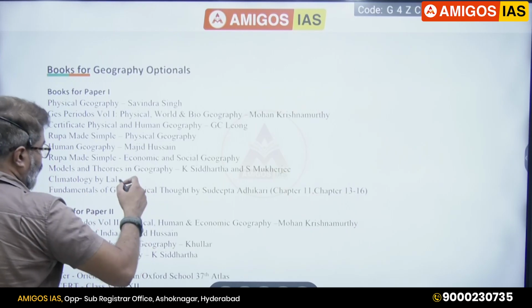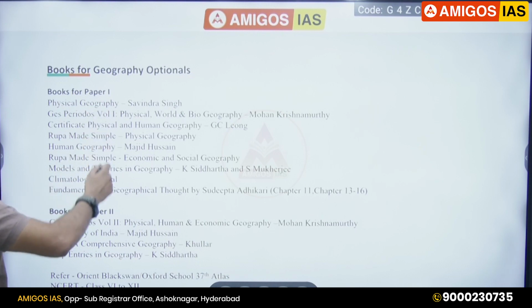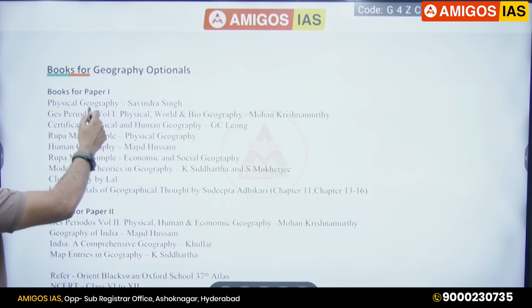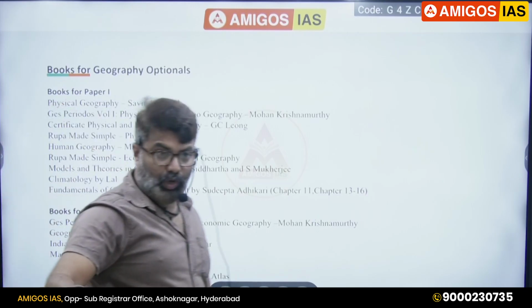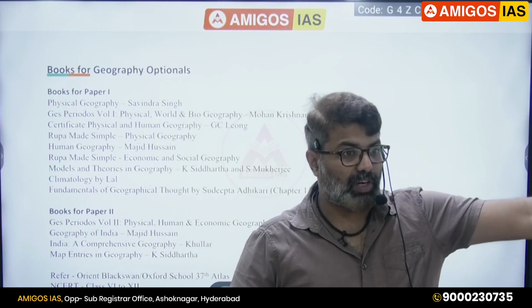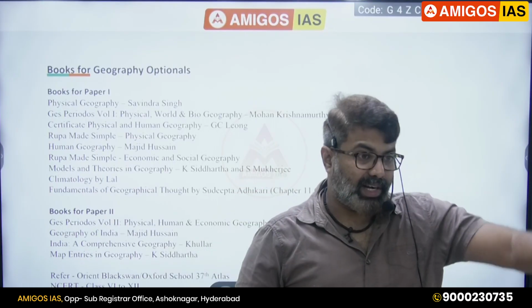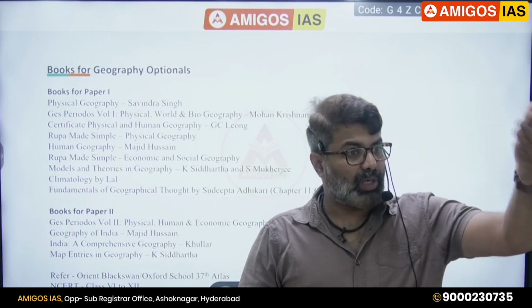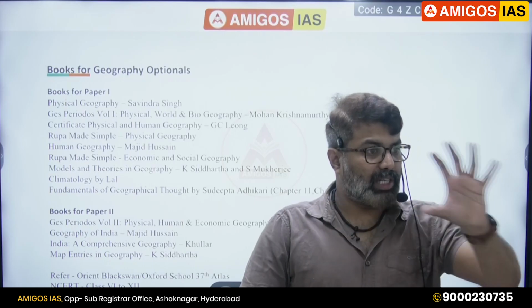So books related to geography are already given there. You can read what the syllabus topics are, which topic, which book. We are going to have a geography library. When we start the class, we will have one classroom with some shelves, and all these books I'll keep. You can sit and read in the class also. You can buy also if you want. Outside in the market, books are available. Certain books you can read.